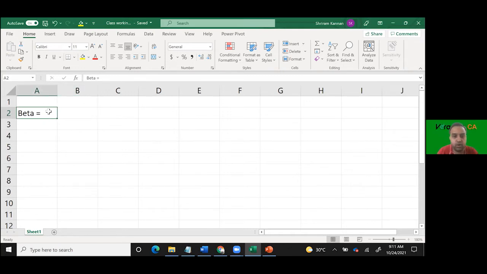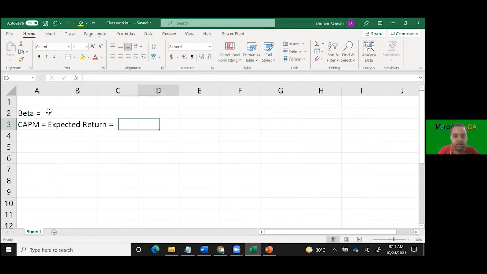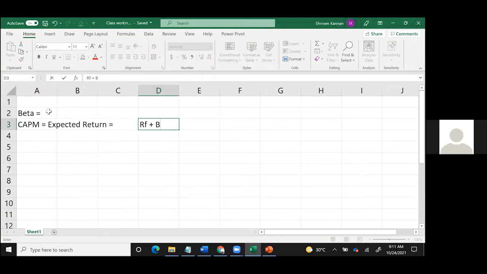Beta basically refers to, or rather we'll say, CAPM. What is the return that is expected? CAPM return is RF plus beta times RM minus RF. This RM refers to what? Market return. Market return, that's what we are talking about, right? Yeah.